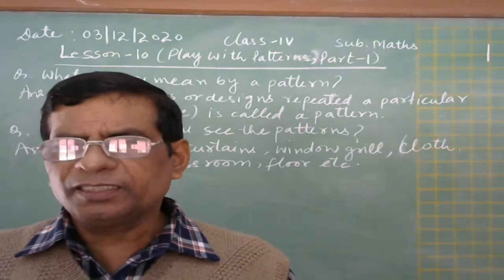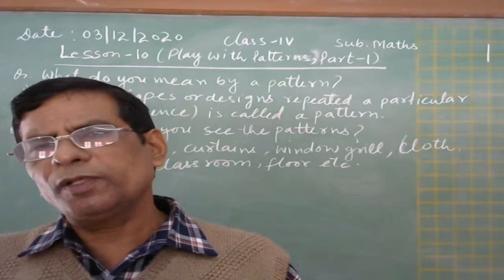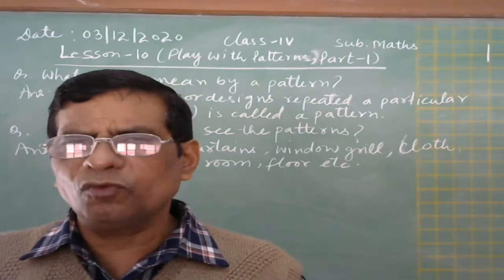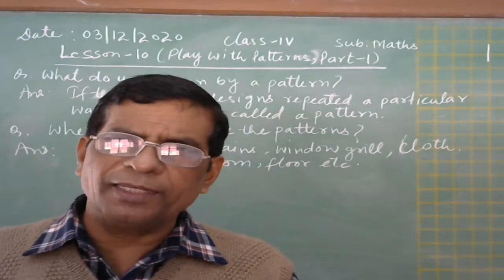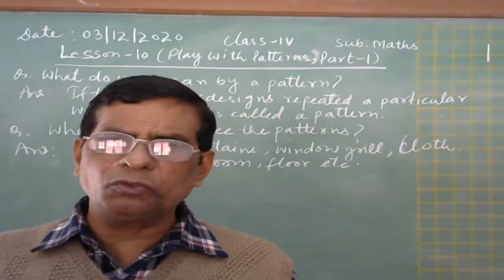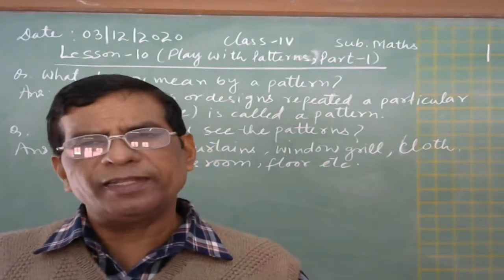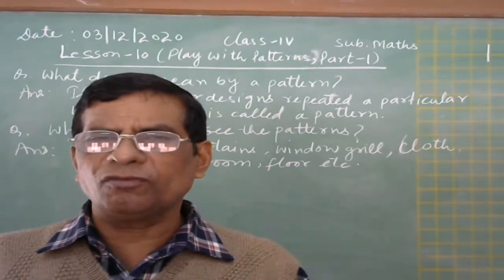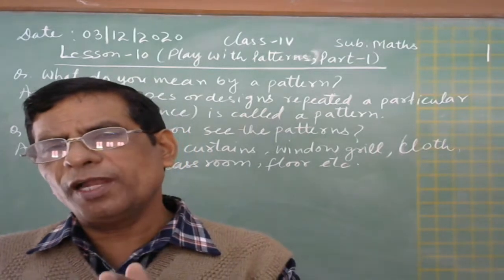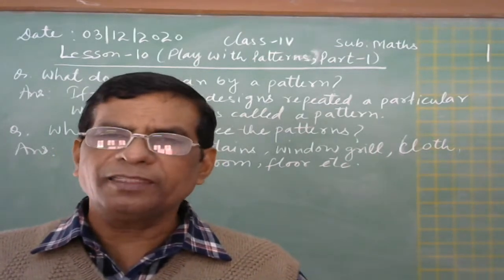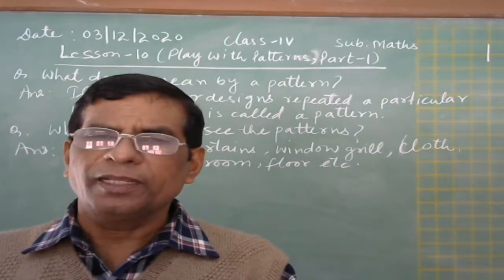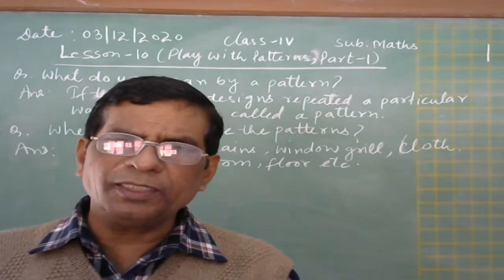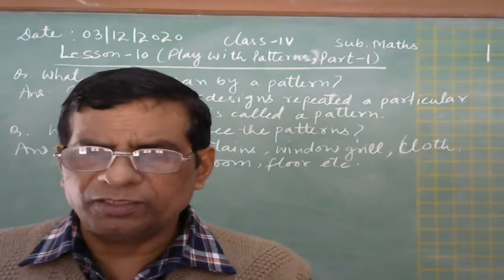Whenever things are moving in the direction of the clock, in the direction the hands of the clock are moving, that is called the clockwise direction. And if we are taking the opposite to that one, then it becomes anti-clockwise. For example, if the hour hand and minute hand is at 12 and then it goes to 1, 2, 3, 4, 5, 6, 7 like this, this becomes clockwise. And if from 12 it is going to 11, 10, in the opposite direction, then it becomes anti-clockwise. Is it clear?